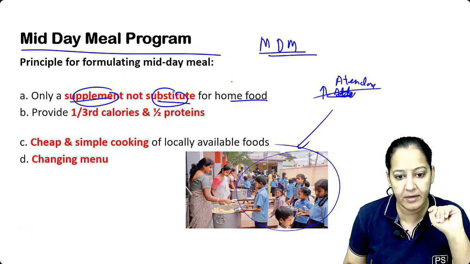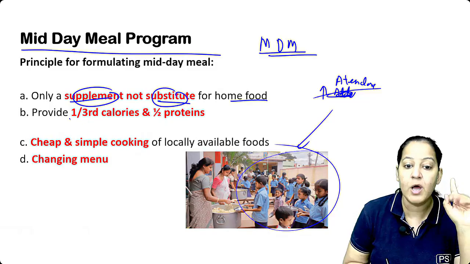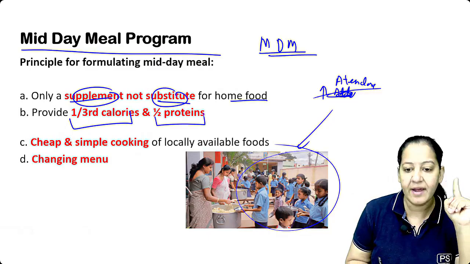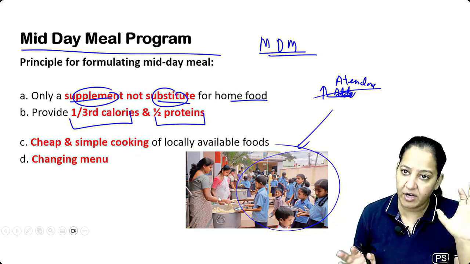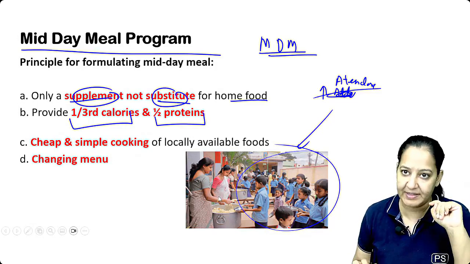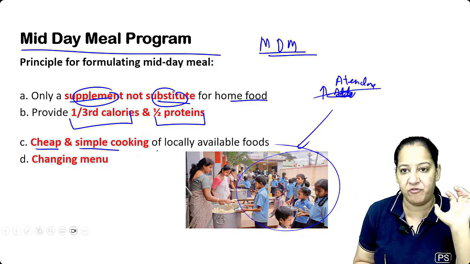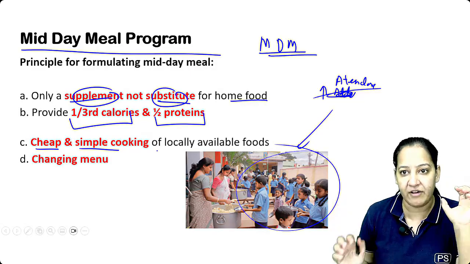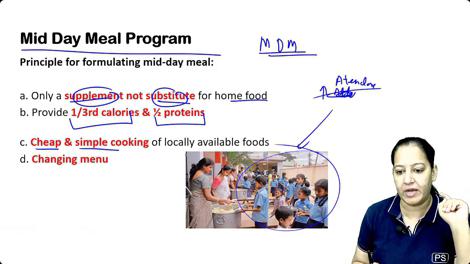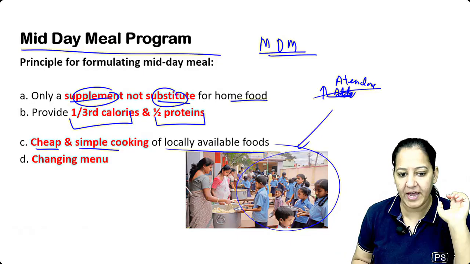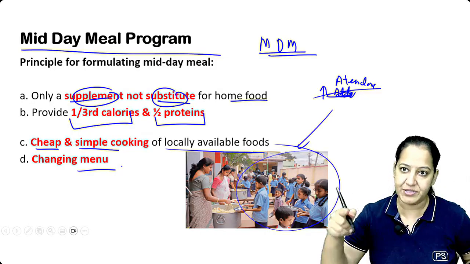Number two, 1/3 of the calorie requirement of this child and half of the protein should be given in the school out of the total 24 hours, according to the age of that child. It should be simple and cheap food. It is not pasta, noodles, and some hi-fi food we are giving. Simple dal, roti, chawal, sabji, we will give that. Simple, cheap cooking, and locally available food. And changing menu should be there. It should not be monotonous. So there is a weekly changing menu, Monday, Tuesday, Wednesday, like that.